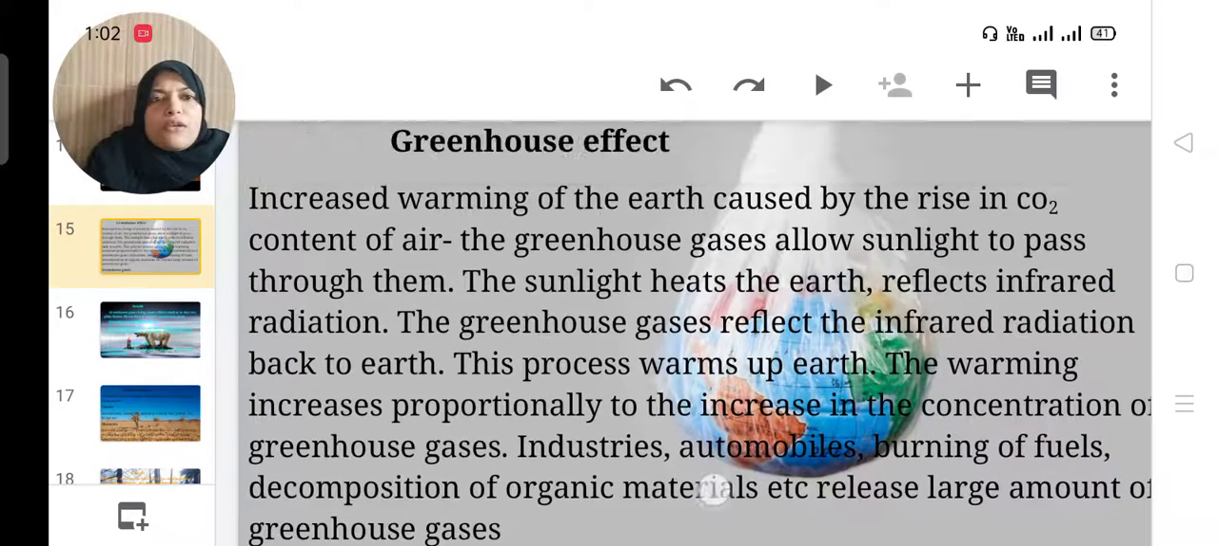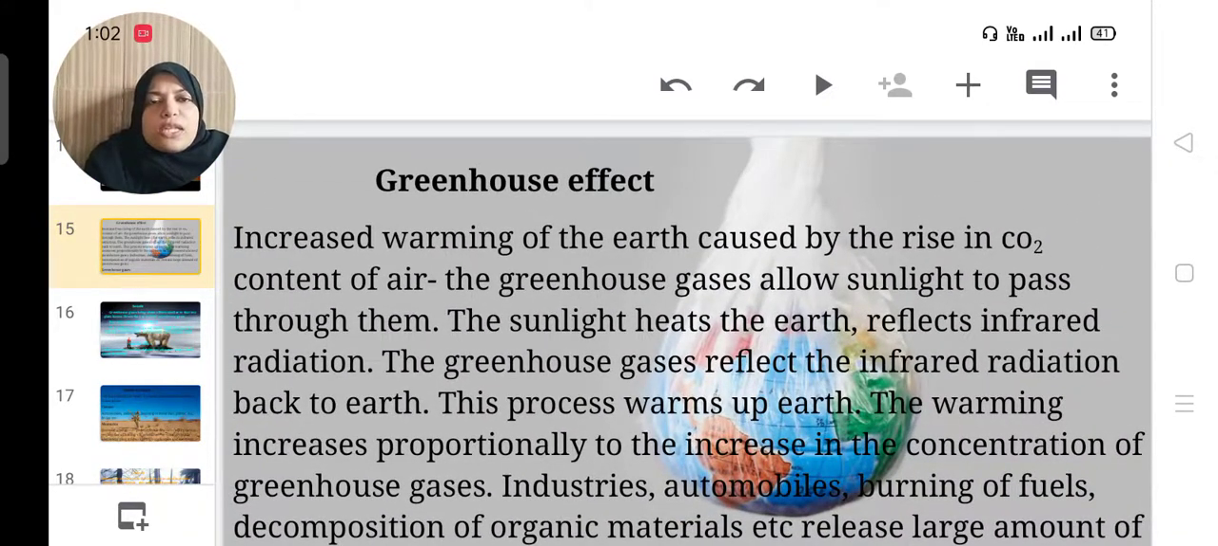Next topic, greenhouse effect. Increased warming of the earth caused by the rise in carbon dioxide content of air. The greenhouse gases allow sunlight to pass through them. The sunlight heats the earth. Then the greenhouse gases reflect the infrared radiation back to earth. This process warms up the earth. The warming increases proportionately to the increase in the concentration of greenhouse gases.